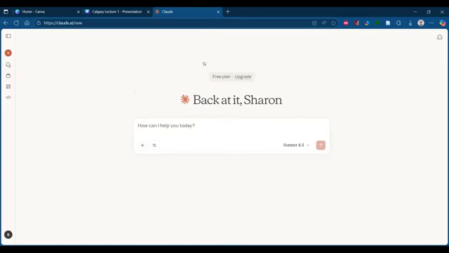So let me open Claude. Okay, so you can see this is the Claude window. The link is Claude.ai. And you can see the interface is almost similar to that of ChatGPT. And if you look closely, you can see I'm using the free plan of Claude. I'm not having the paid plan. And for the usual use cases, a free plan is more than enough.